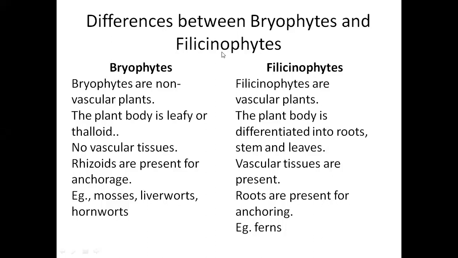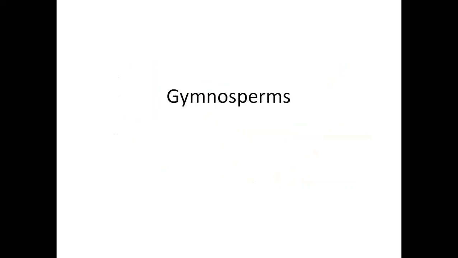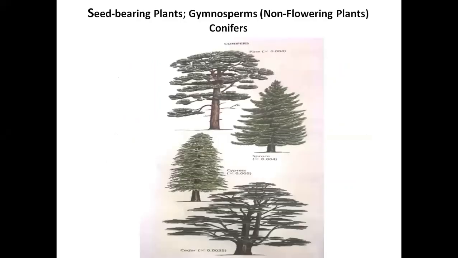Acha, difference is clear. Next slide. These are ferns. The pictures which I have taken from the book, so it might not be that clear, but I hope you can see that different types of ferns can be seen on your screens. Next comes gymnosperms. Okay, now these are again vascular plants.